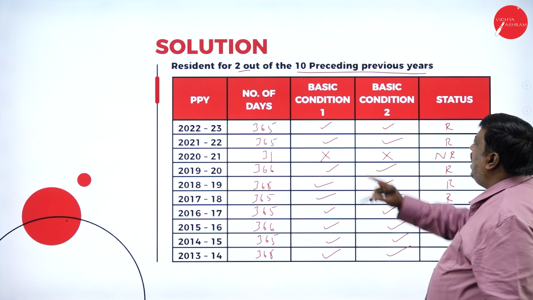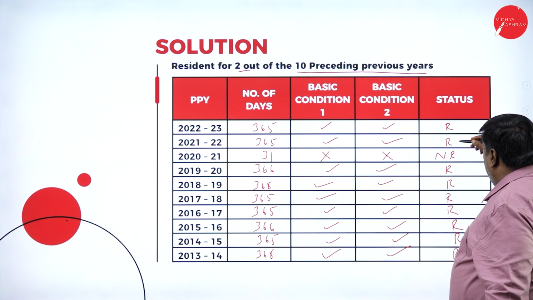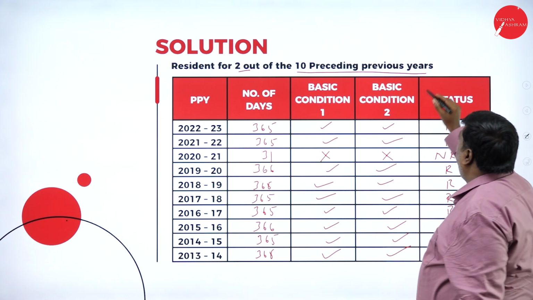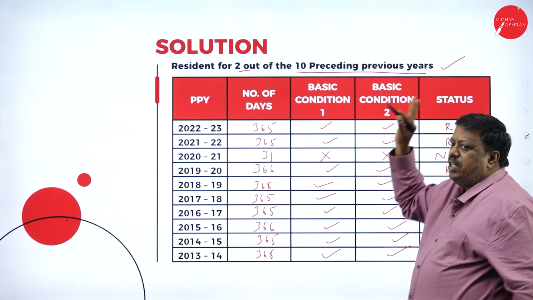Now, what is the condition? I should be resident for 2 years out of 10 years, but I'm resident for 9 years. So I've satisfied my second additional condition also.